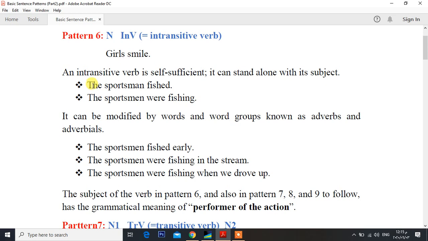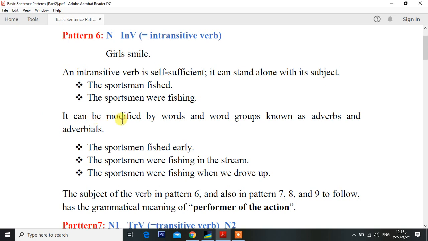Let's see those examples. The sportsman fished and the sportsmen were fishing. Both of those sentences belong to pattern 6. Here fished is an intransitive verb, and also here fishing is an intransitive verb, where were here is an auxiliary.